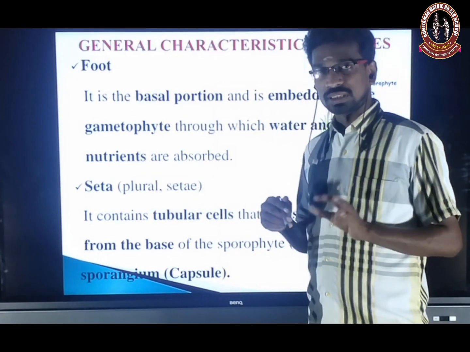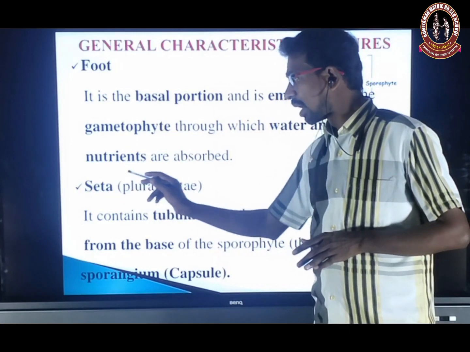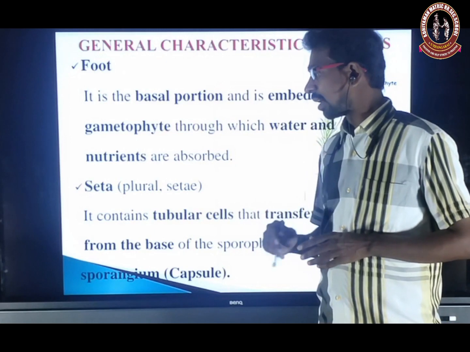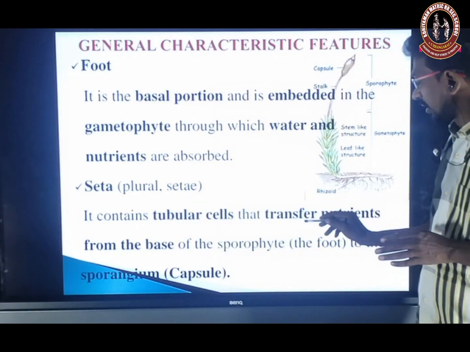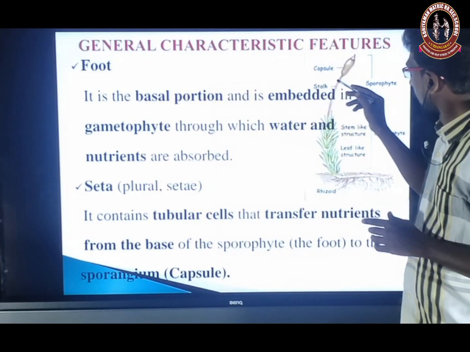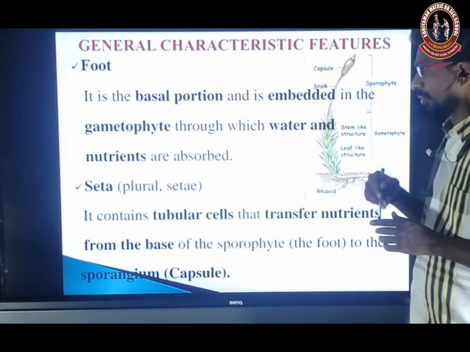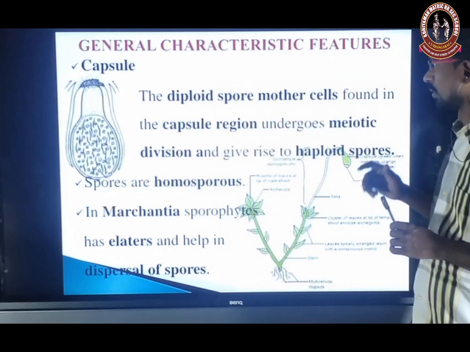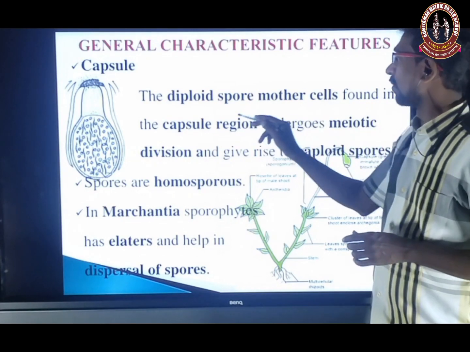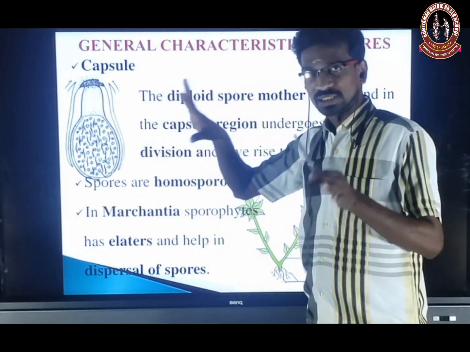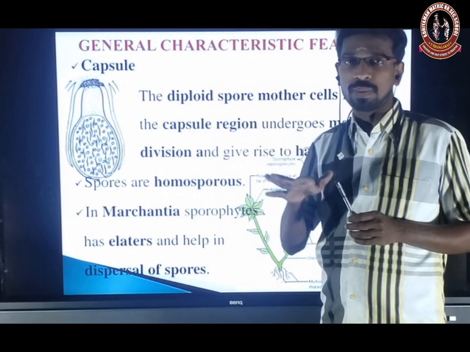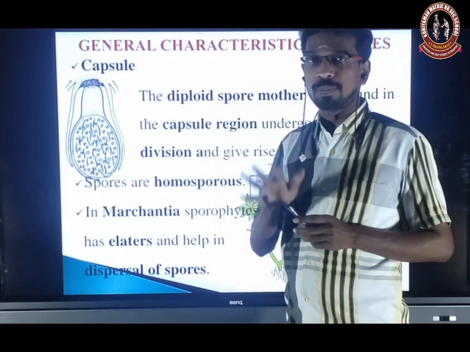Next, seta. Plural, setae, singular, seta. It contains tubular cells that transfer nutrients from the base to the apex. So, it is the middle part. It connects the capsule and the foot. Capsule: the diploid spore mother cell is found in the capsule region. That means it acts as a sporangium. The capsule is acting as a sporangium. The sporangium contains spore mother cells. The spore mother cells are diploid.